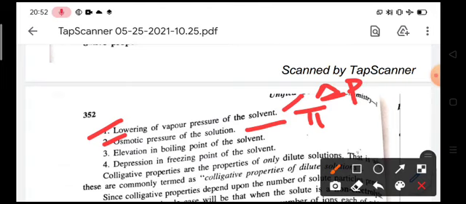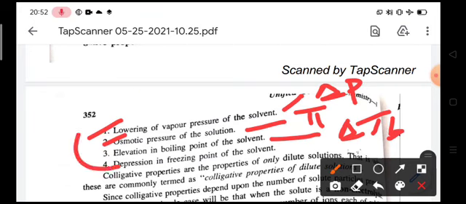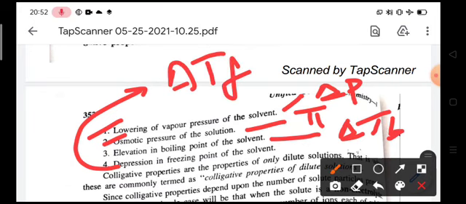Next one is elevation in boiling point of the solvent, denoted by delta TB. And fourth one is depression in freezing point of the solvent, that is delta TF.